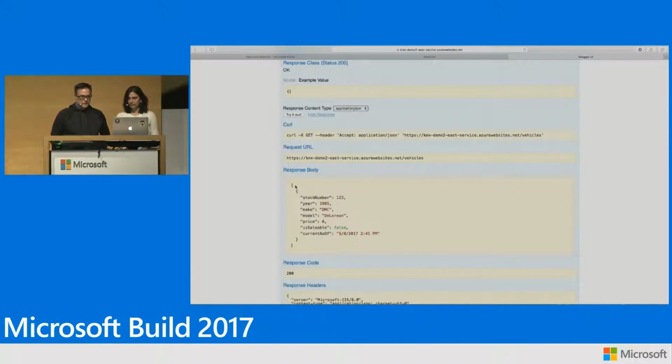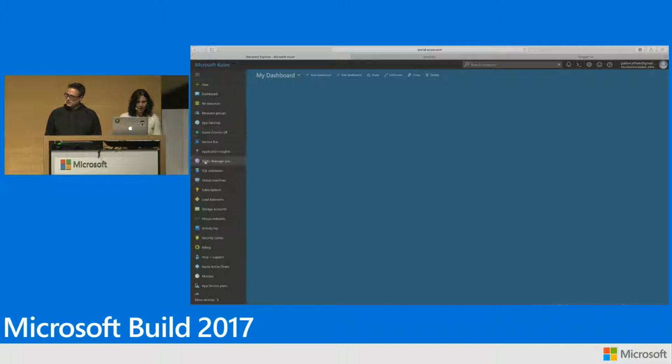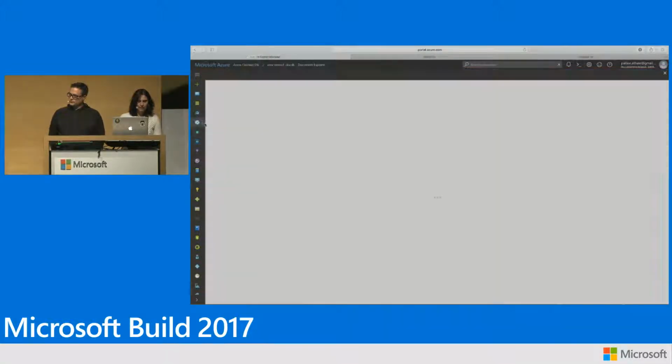Okay. Cool. And I just dropped a message off. All right. Let's go back and take a look at our Azure function and see if it's actually processing that.